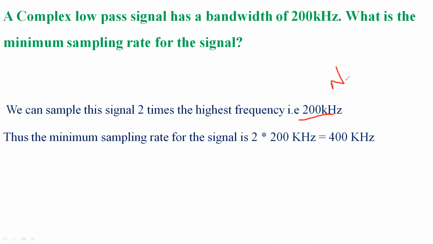So for this we need to apply the Nyquist theorem. The Nyquist theorem says that the sampling rate needed to reproduce the original analog signal is always twice the original signal's frequency. So according to the Nyquist theorem, in order to reproduce the original analog signal, the sampling rate will be at least twice the frequency.